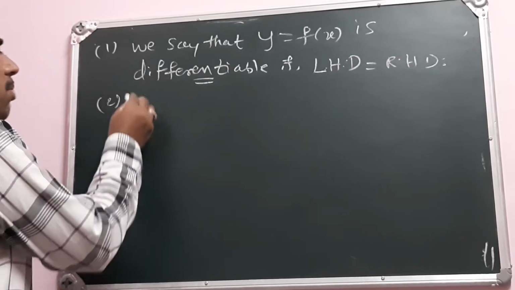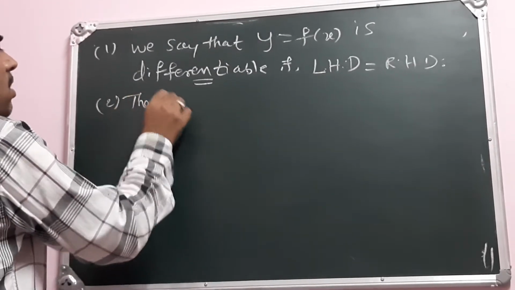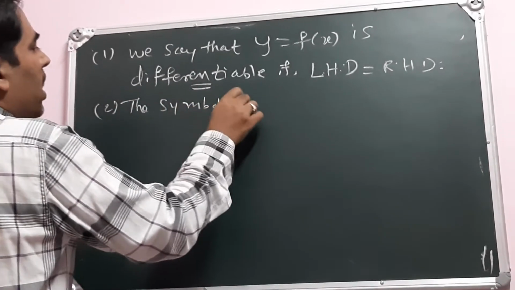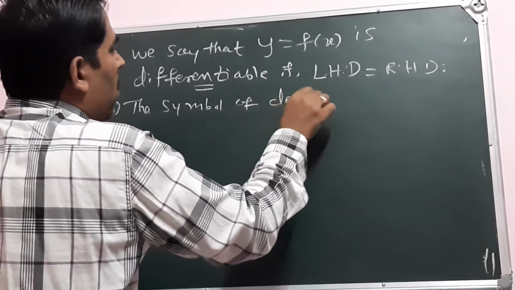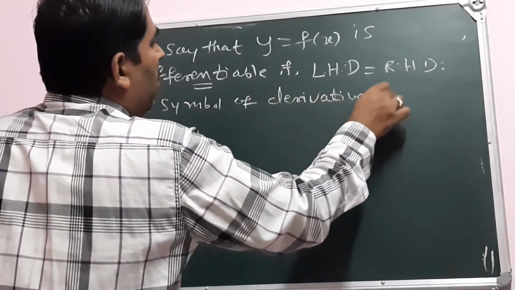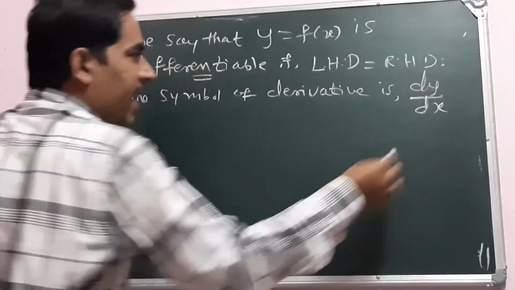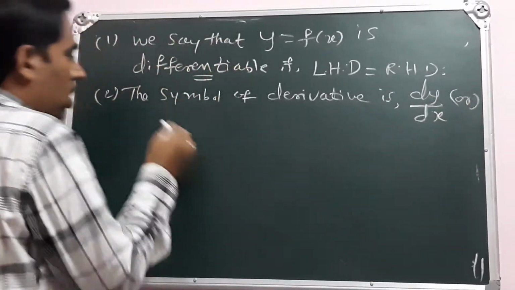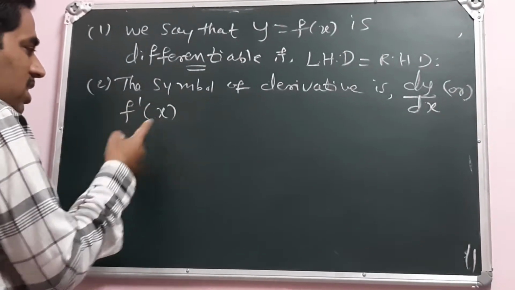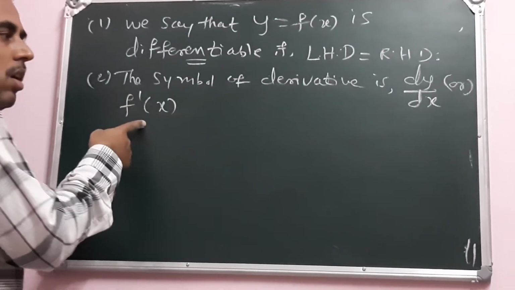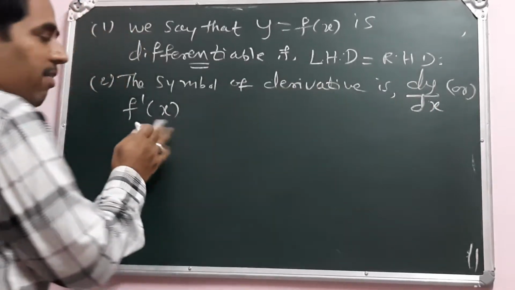The symbol of derivative is dy by dx. You can write this as dy by dx or f dash x.